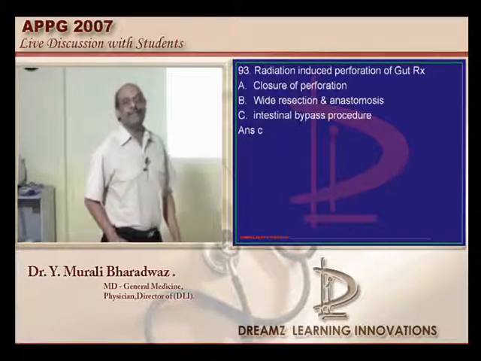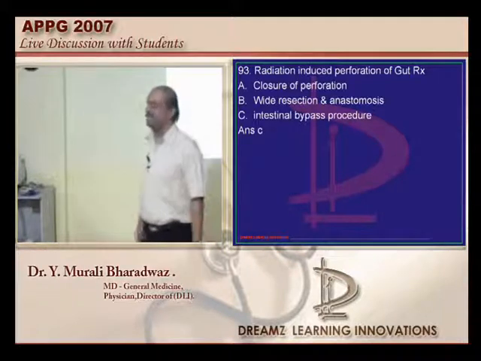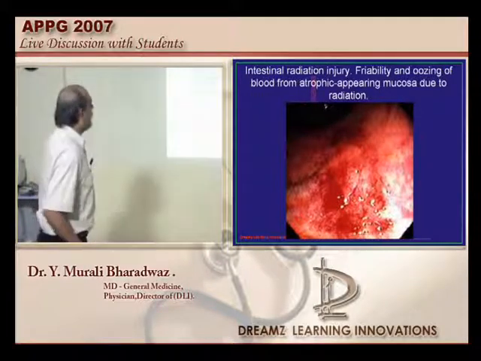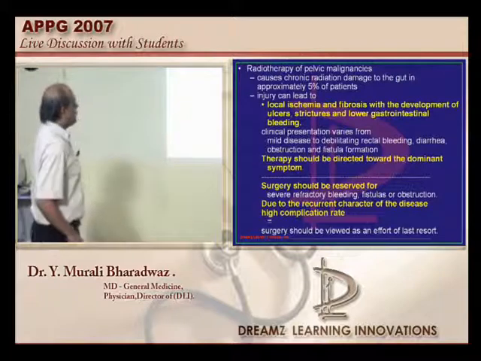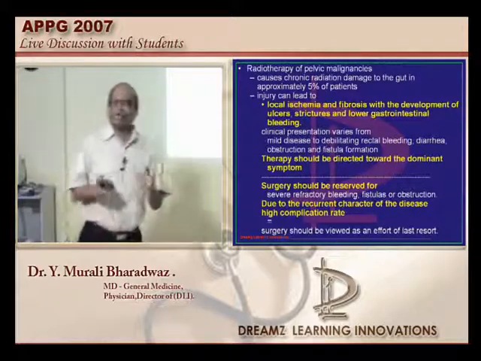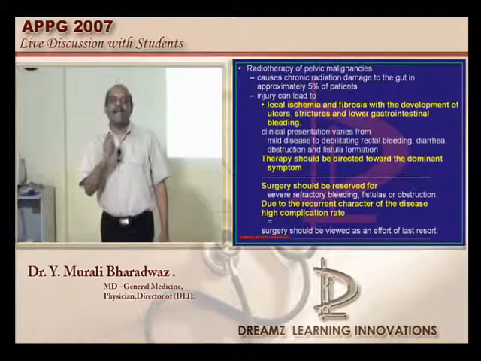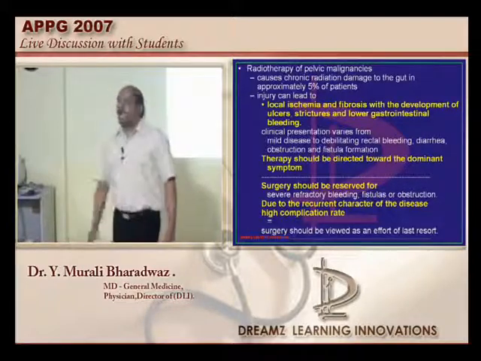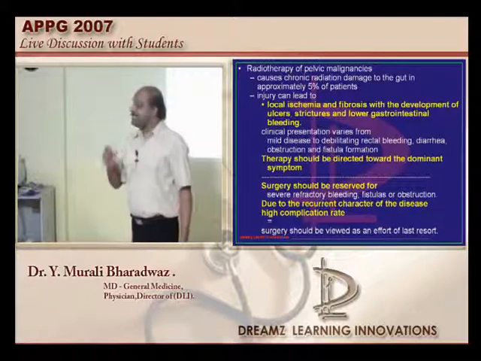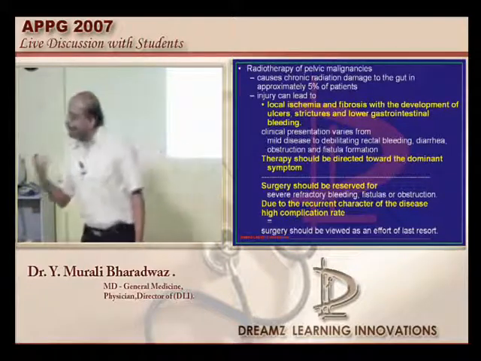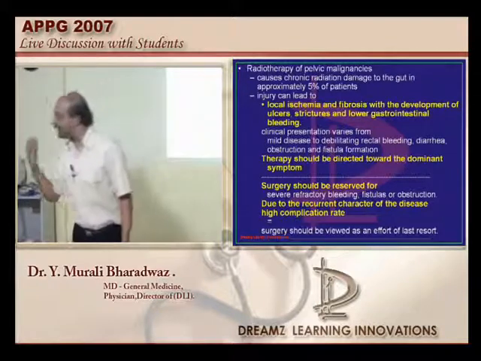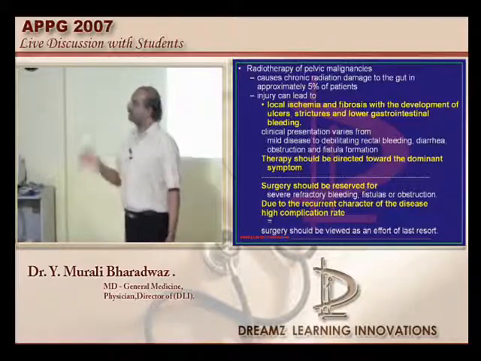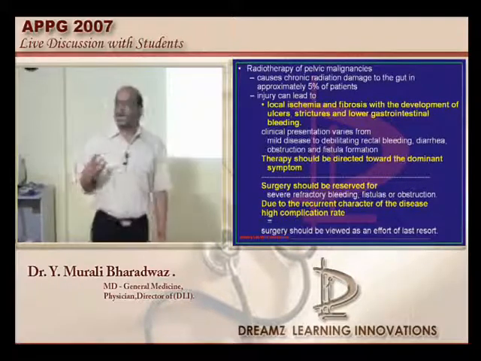Now, radiation-induced perforation of the gut. Here I will take 2 minutes of your time because this is one question which requires some discussion. Basically, doctor, intestinal radiation increases friability. Once there is a radiation-induced injury, would you like to do surgery and put a knife on a radiation-injured or perforated area of the gut? That is my question to all of you. Surgery always carries a very bad prognosis, especially on that part of the gut which is injured or perforated because of radiation. This is a very important rule. Whenever possible, don't operate is always the rule in the case of radiation-induced damage to the GIT.